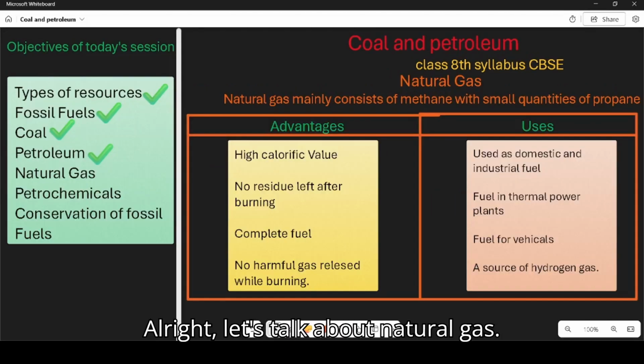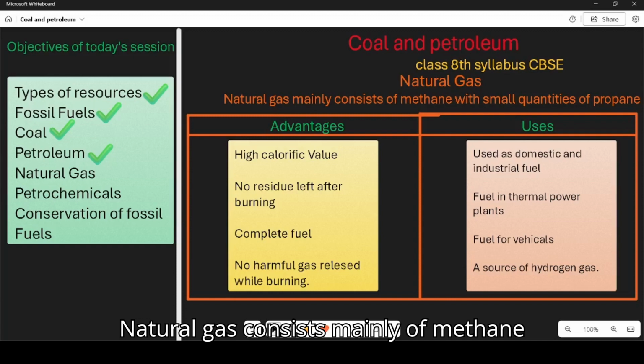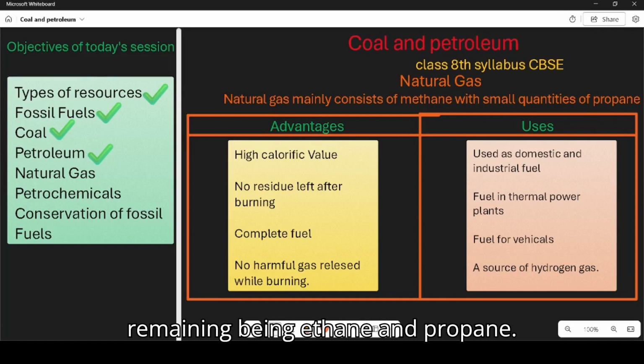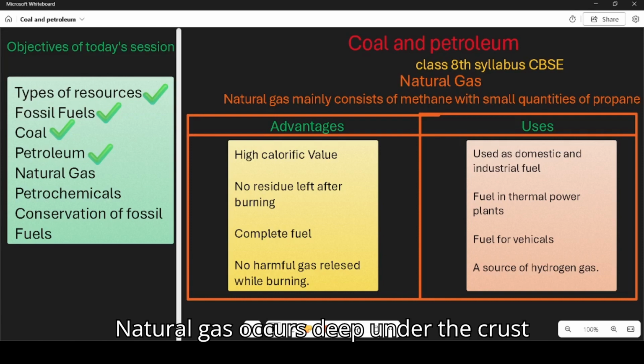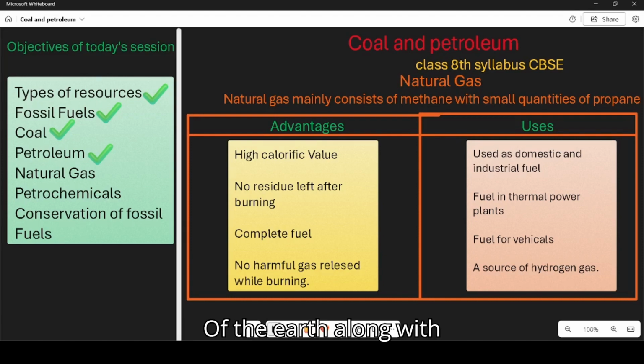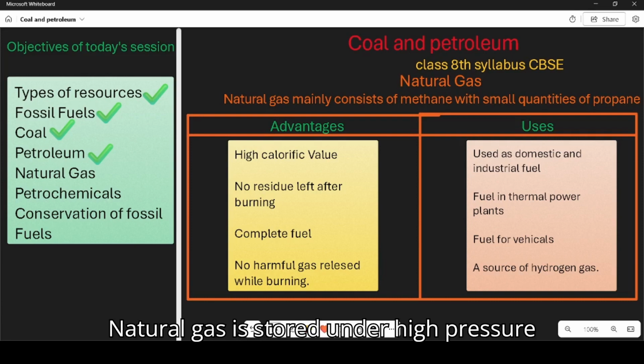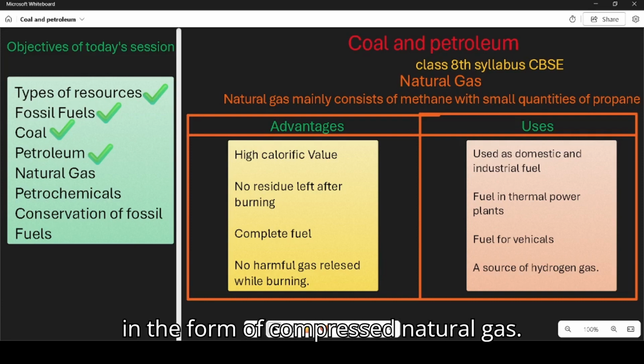Alright, let's talk about natural gas. Natural gas consists mainly of methane with small quantities of ethane and propane. In fact, natural gas consists of about 95% methane, the remaining being ethane and propane. Natural gas occurs deep under the crust of the earth along with petroleum underneath it. When natural gas is compressed by applying pressure, it is called compressed natural gas or CNG. Natural gas is stored under high pressure in the form of compressed natural gas.